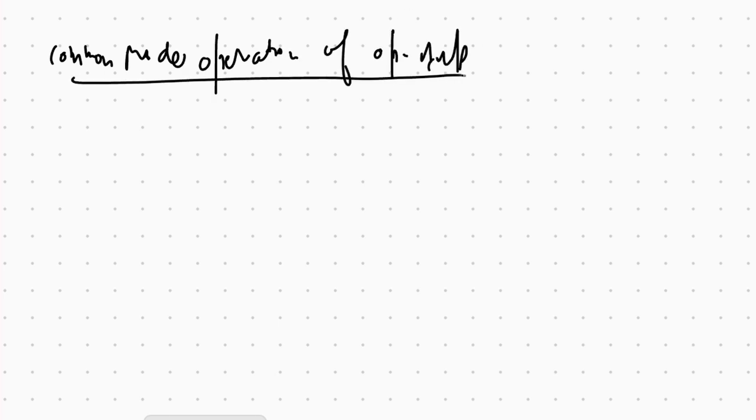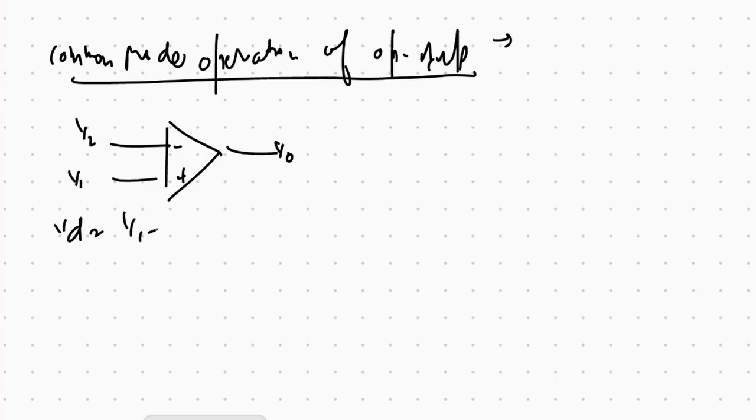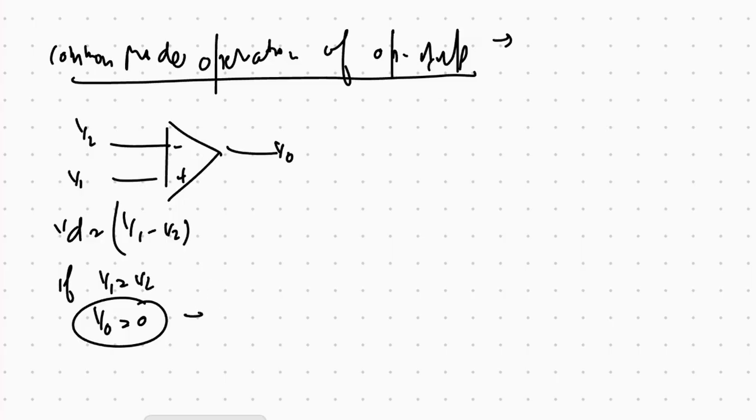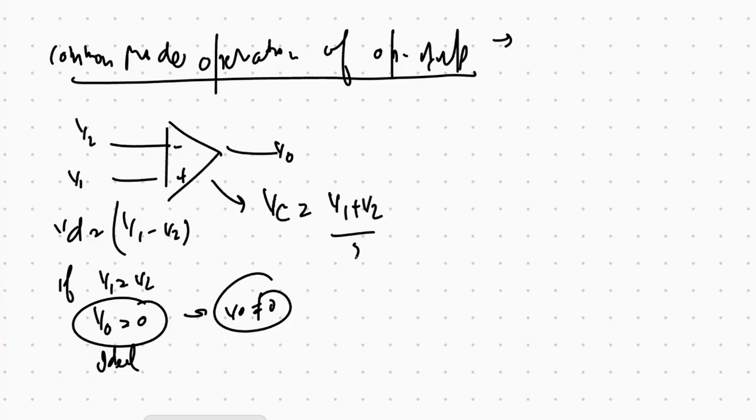Common mode operation of op amp. So we have this op amp. There is negative, positive. This is v output. This is v1, v2, vd, which is equal to v1 minus v2. So if v1 is equal to v2, v output should be equal to 0. This is ideal. In non-ideal, v output does not equal 0. So what is the v output? Then we have the vc, which is the common voltage, equal to v1 plus v2 divided by 2.